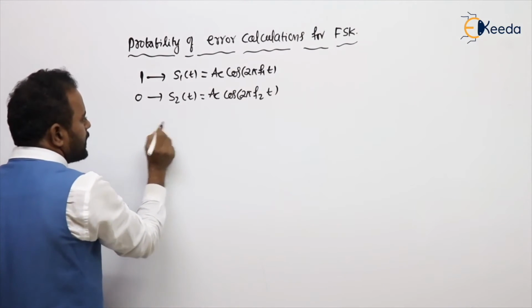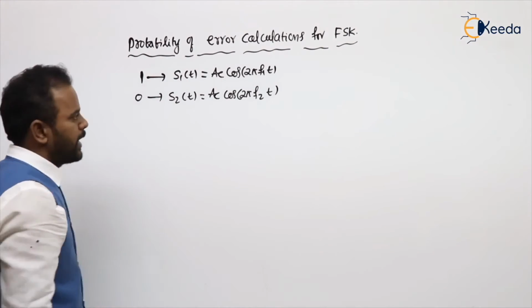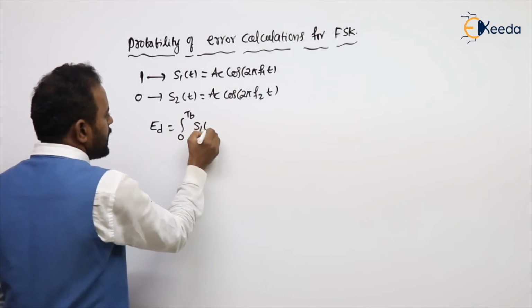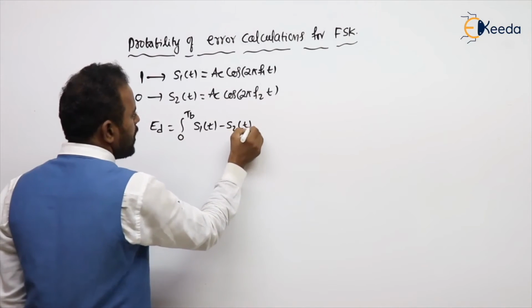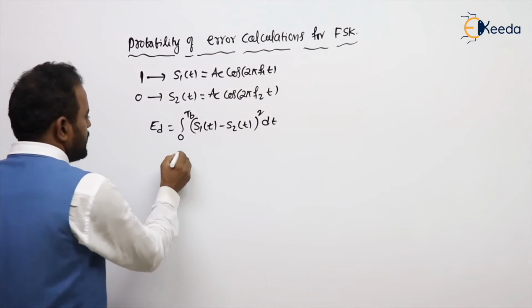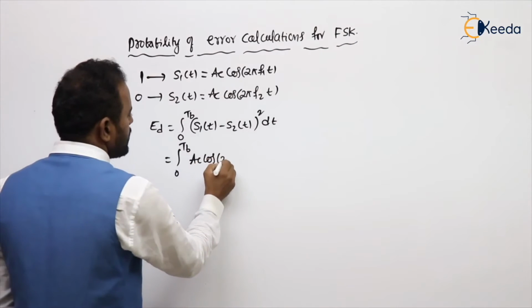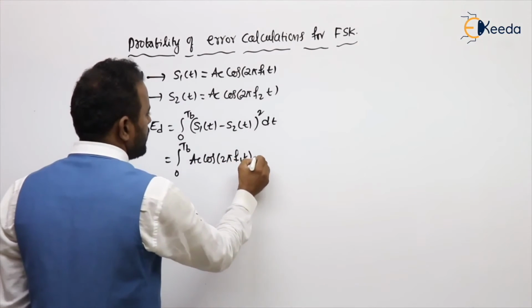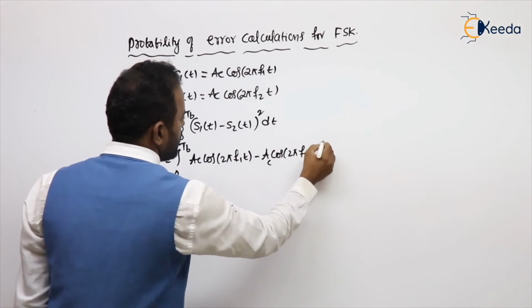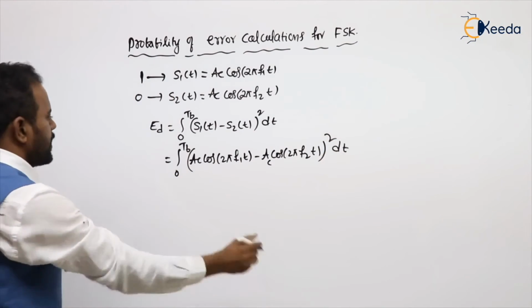What we need to calculate is the difference signal energy ED, because the common formula for probability of error is Q function of root ED by 2 N naught. What is ED? Integral 0 to TB of S1 of t minus S2 of t, whole square, into dt. That is integral 0 to TB, where S1 of t is AC cos 2 pi F1 t minus AC cos 2 pi F2 t, whole square, into dt. That is the A minus B whole square formula.